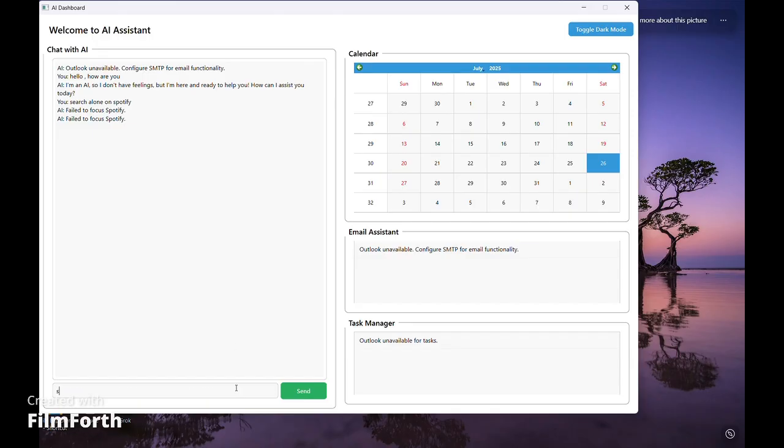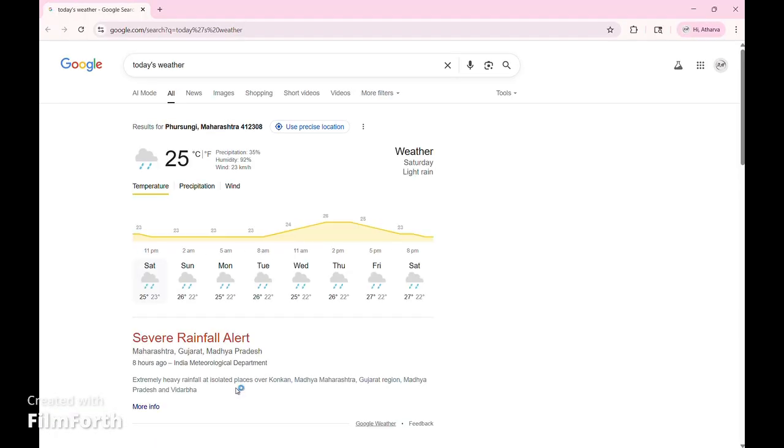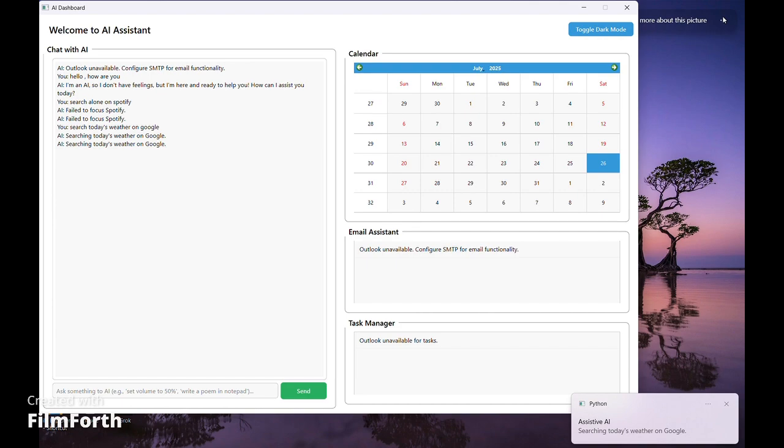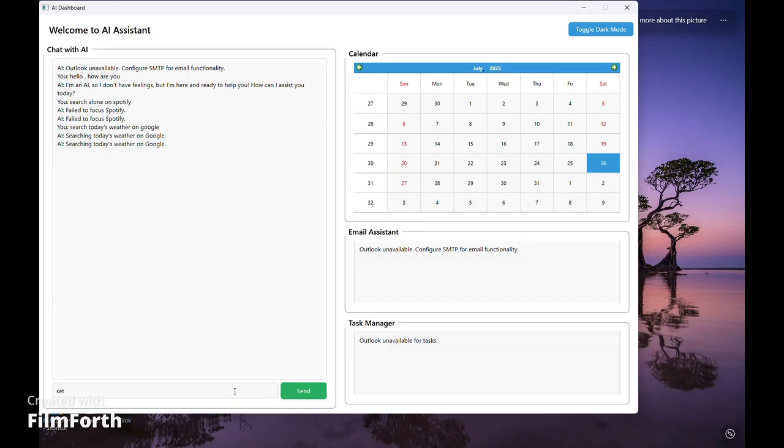Now let's search something on Google. Today's weather. As you can see, today's weather is searched now. The system related queries are also performing quite well, like volume or brightness related queries. Let us first see the volume one.